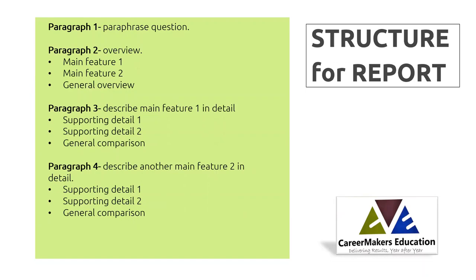That is it, your structure of the report. The first paragraph is the introduction paragraph, the second is the overview paragraph, the third paragraph is main feature 1 and its details, and the 4th paragraph is main feature 2 and its details. That is it. You are not supposed to add your conclusion paragraph. Make sure you are not writing your conclusion at all.